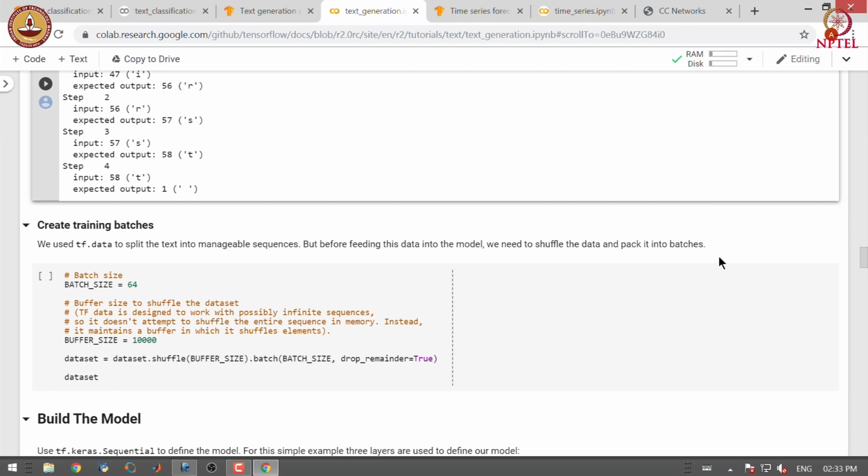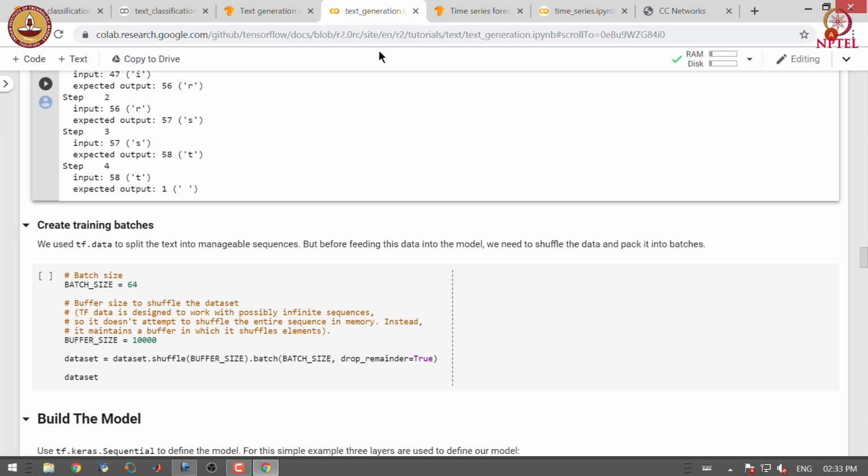So, let us create training batches. So far we used tf.data to split the text into manageable sequences, but before feeding this data into the model, we need to shuffle the data and pack it into batches. We use a batch size of 64. We use a buffer size of 10,000 for shuffling.